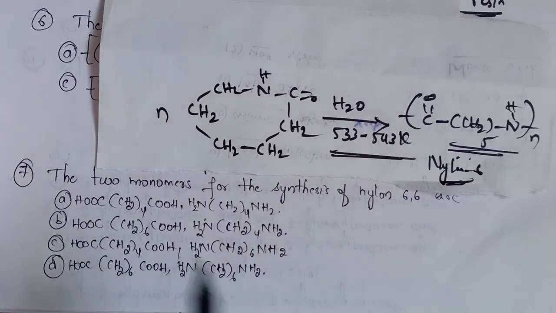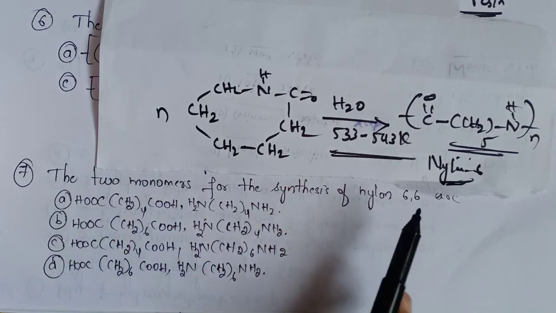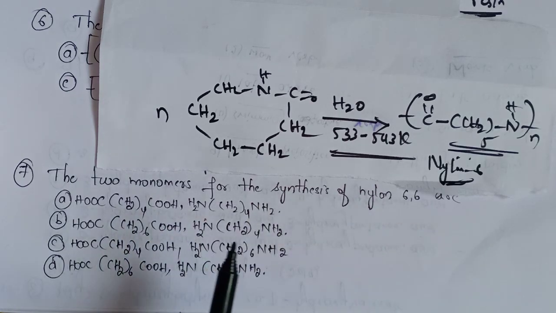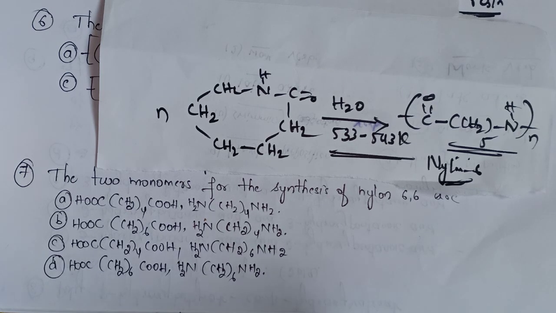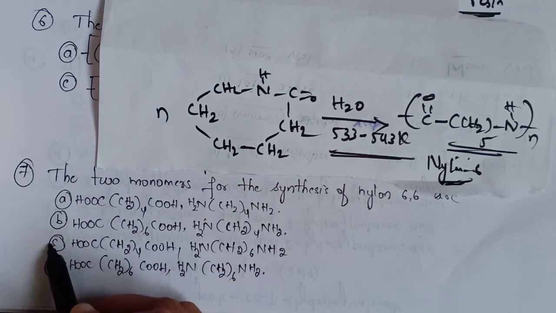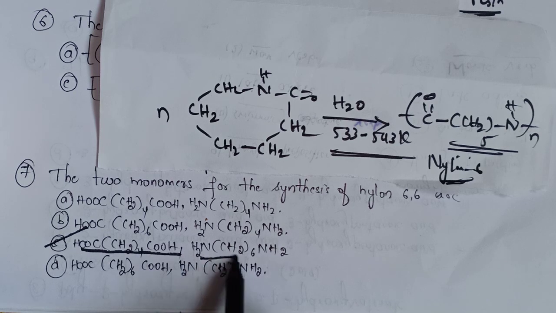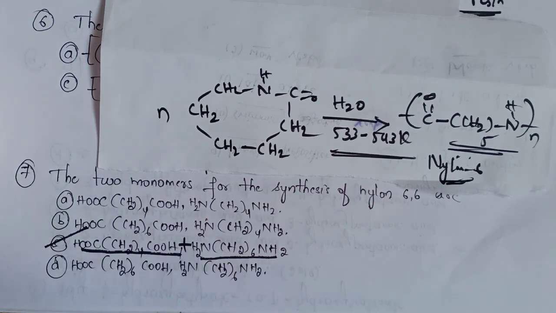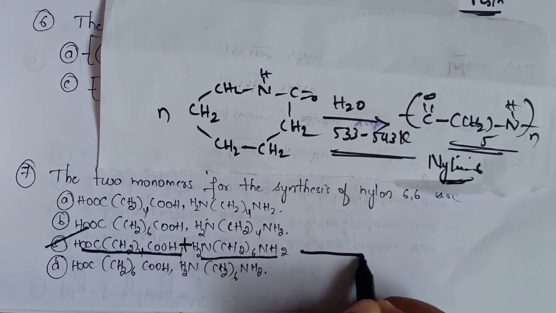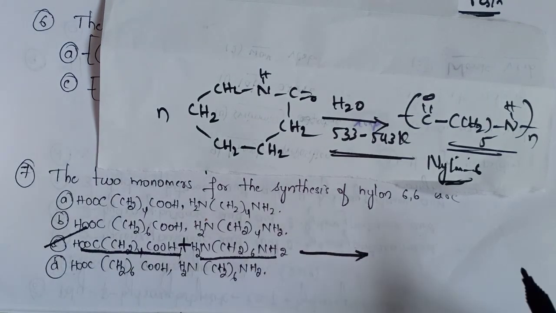Now, the seventh question: the two monomers for the synthesis of nylon 6,6 are, it is very easy. We already know that adipic acid and hexamethylene diamine are the two monomers required for the synthesis of nylon 6,6. We have already seen the reaction in the previous question. So the correct option is option C. It is adipic acid and hexamethylene diamine. It is a condensation polymer and when both these are reacted, we will get nylon 6,6.